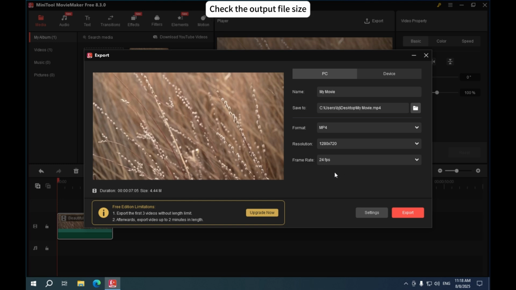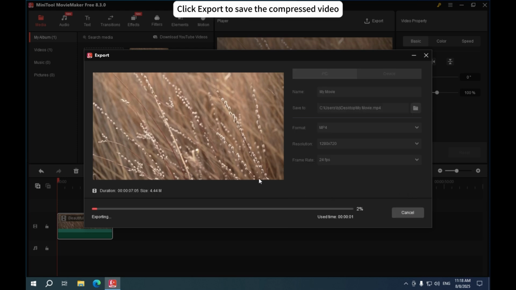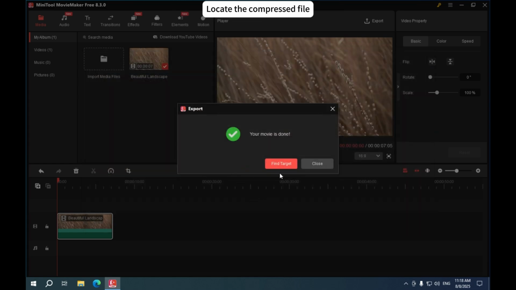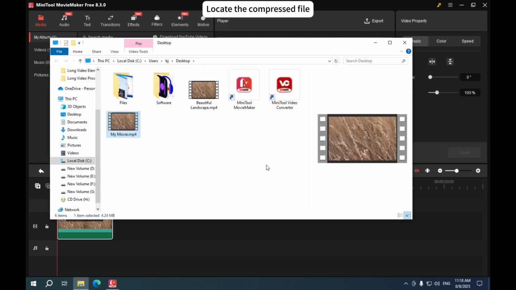Check the estimated file size in the lower left to make sure it satisfies your needs. Click the Export button to save the compressed video. Click on Find Target to locate the compressed video.